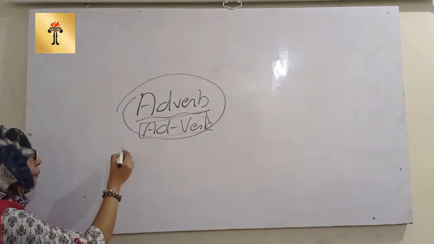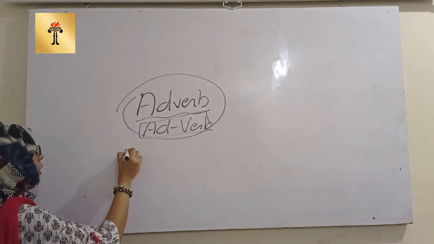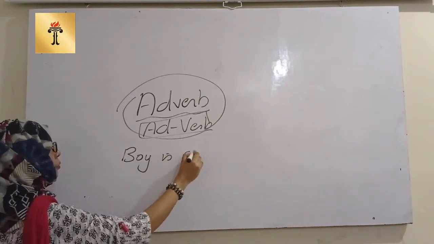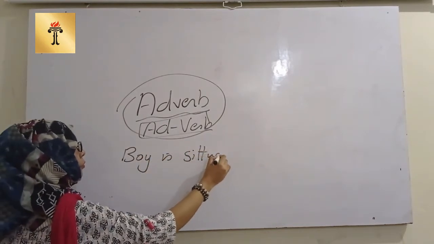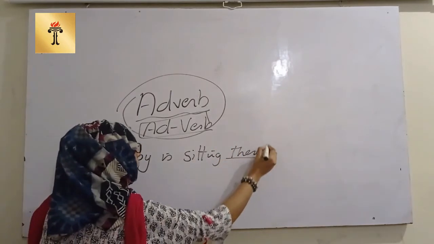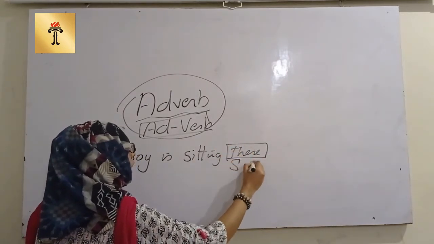Suppose I write: the boy is sitting there. Here there is a simple adverb.